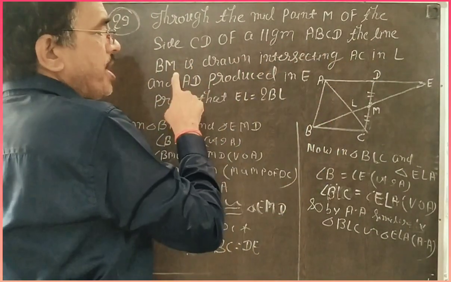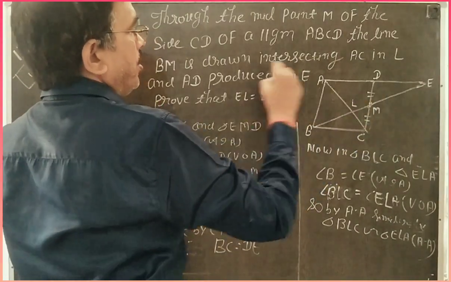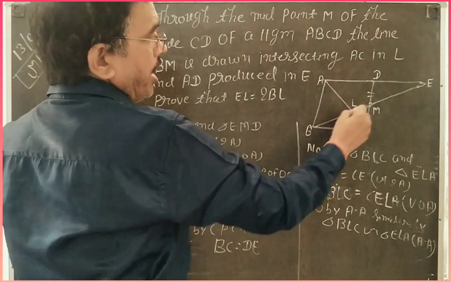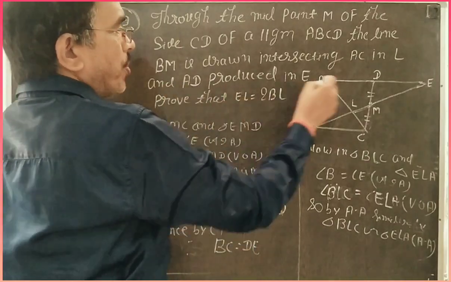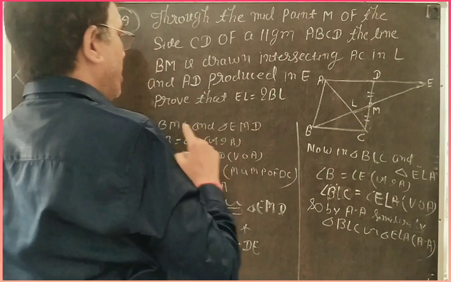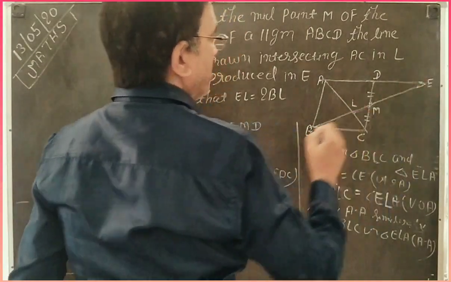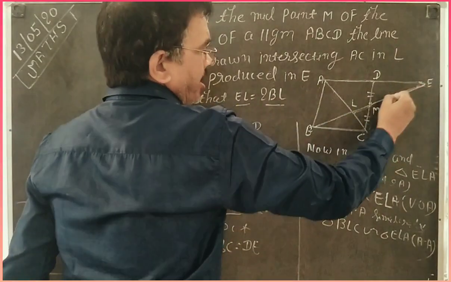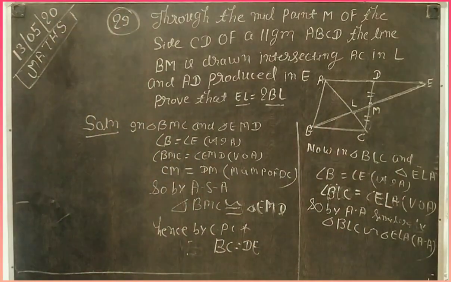The line BM is drawn intersecting AC at L, and AD produced and BL meet at E. You have to prove EL is equal to 2BL. EL is here and BL is there. So EL is equal to 2BL.